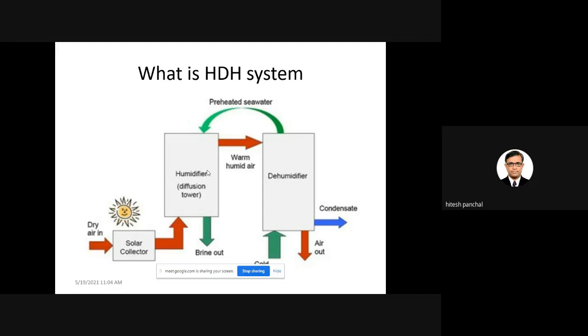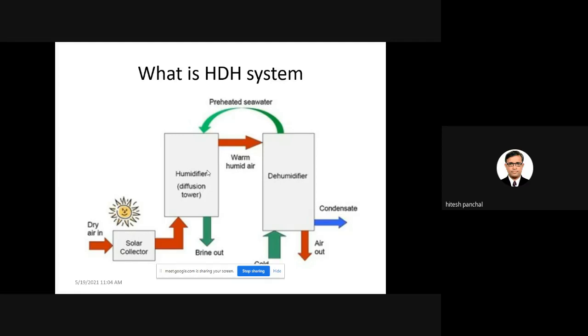In psychrometry, we studied what humidification and dehumidification are. And for your knowledge, condensation starts whenever the temperature reaches its dew point temperature.